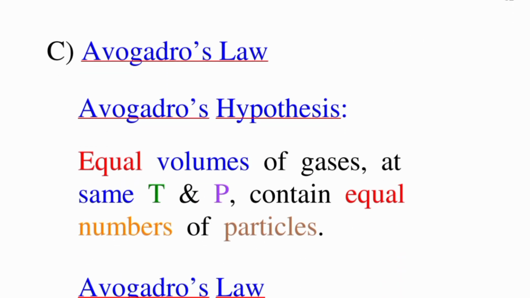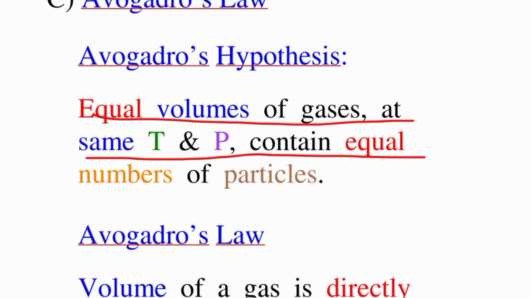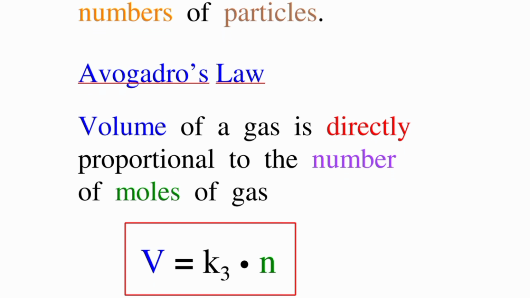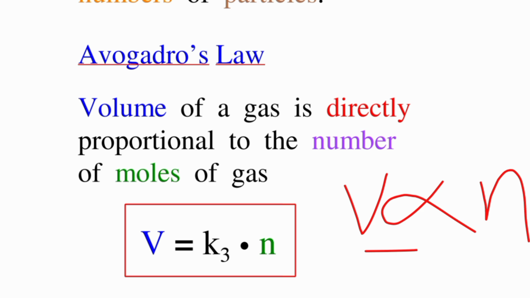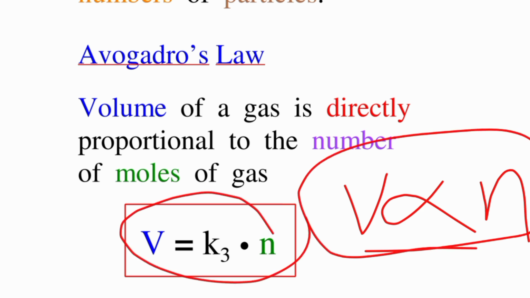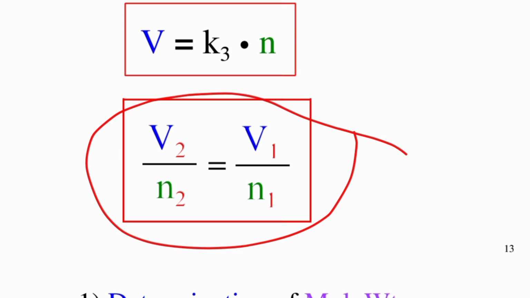Avogadro's law. Avogadro's hypothesis: equal volumes of gases at the same temperature and pressure contain an equal number of particles. What Avogadro's law says is that the volume of a gas is directly proportional to the number of moles of a gas. Using a constant, we get this equation. We can use this relation in our numerical problems.